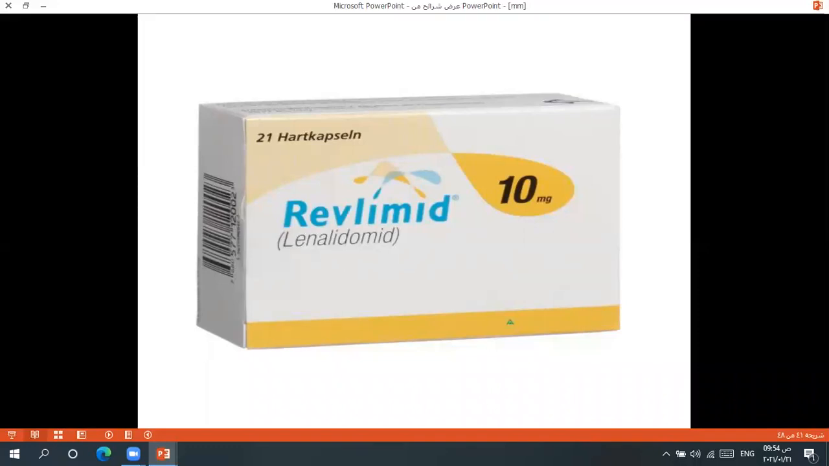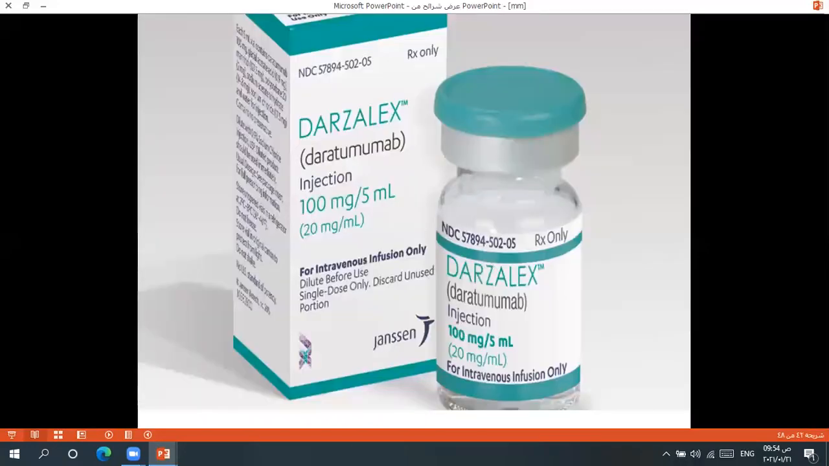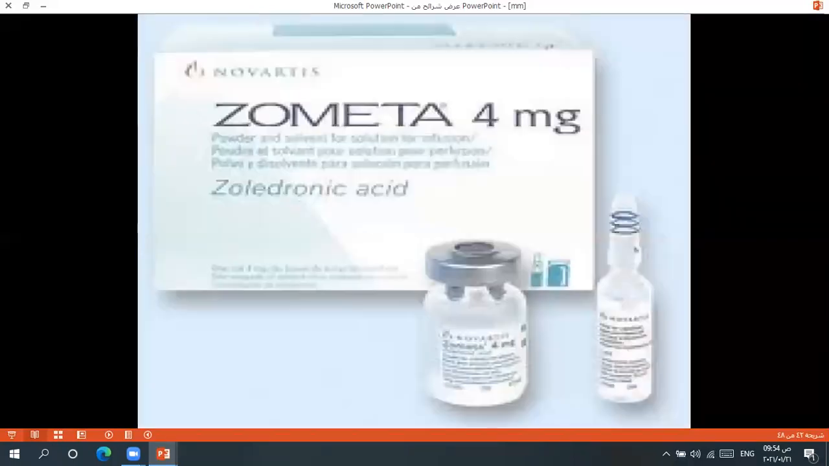We use lenalidomide, Revlimid, and we use a monoclonal antibody, daratumumab, Darzalex. And because of hyperproliferation of plasma cells inside the marrow and the risk of bone fracture, we use a bisphosphonate, zoledronic acid. We call it Zometa.